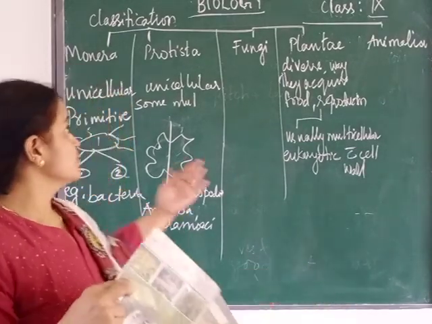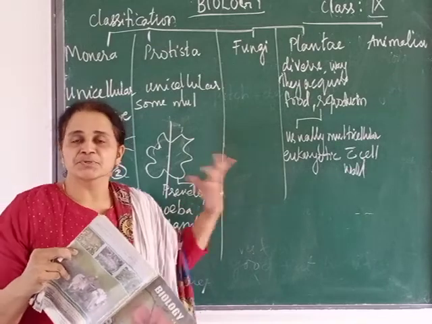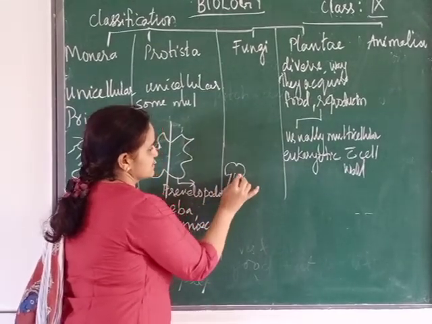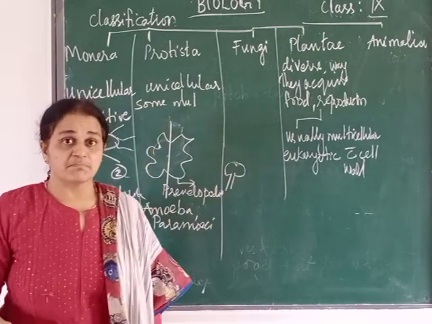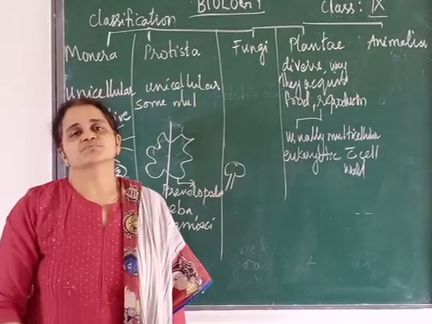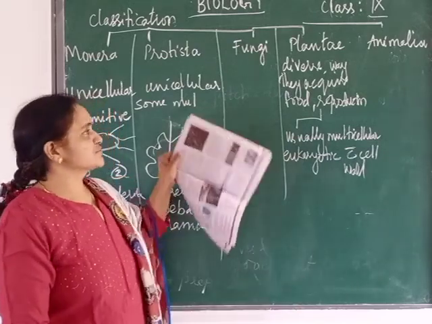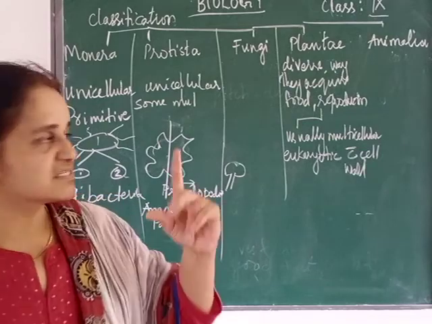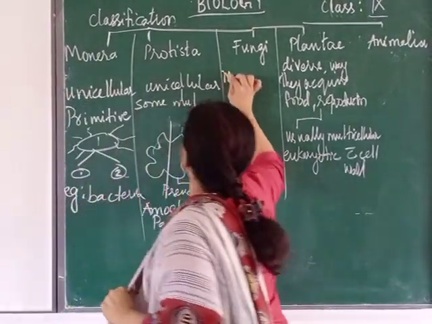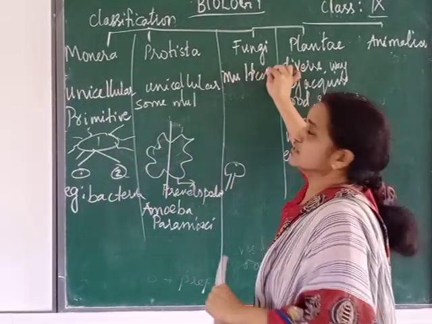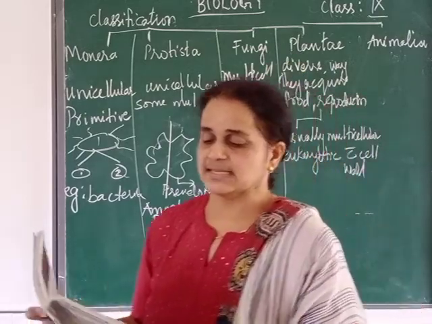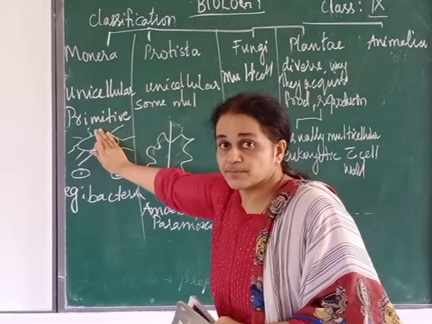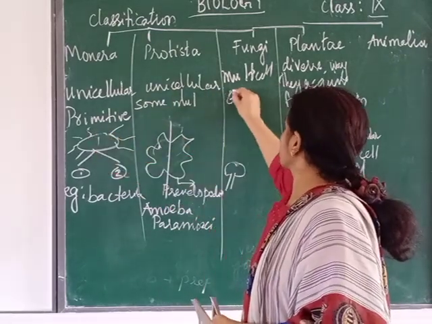The next, third group is the group of fungi. During rainy seasons you have seen umbrella-shaped structures on the bark of trees. They are mushrooms. So mushrooms belong to the kingdom of fungi. Fungi are not single-celled, they are all multicellular, that means more than one cell. They are eukaryotes. Earlier, Monera were prokaryotes; now they are eukaryotic.